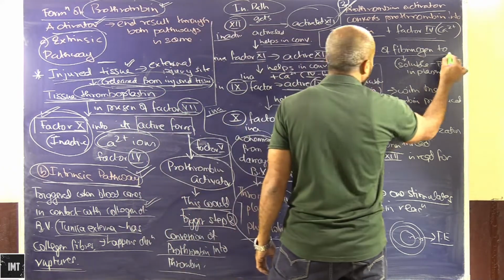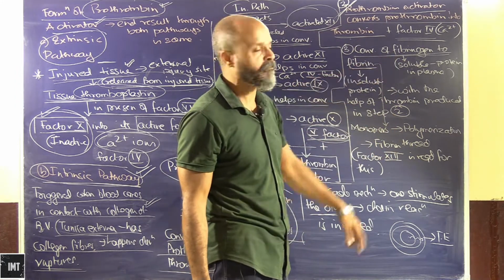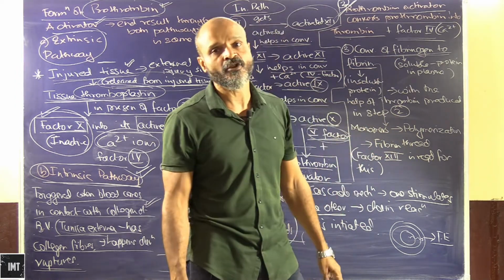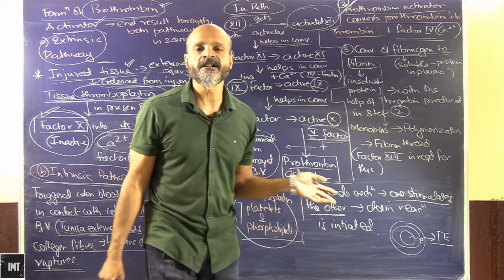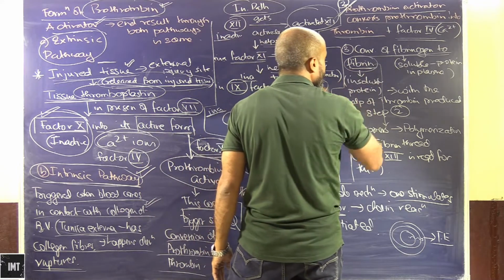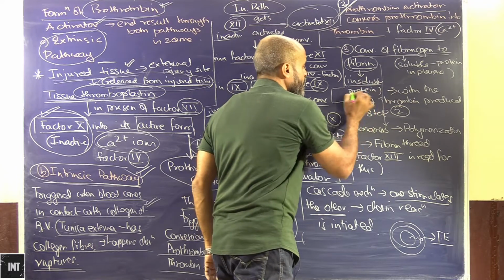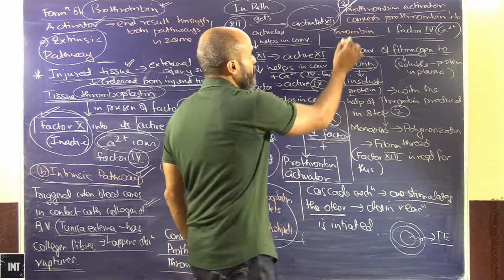Now, conversion of fibrinogen to fibrin. Fibrinogen is already present in the blood plasma, but in a soluble form. It is a soluble protein that gets converted into an insoluble protein with the help of step number 2.